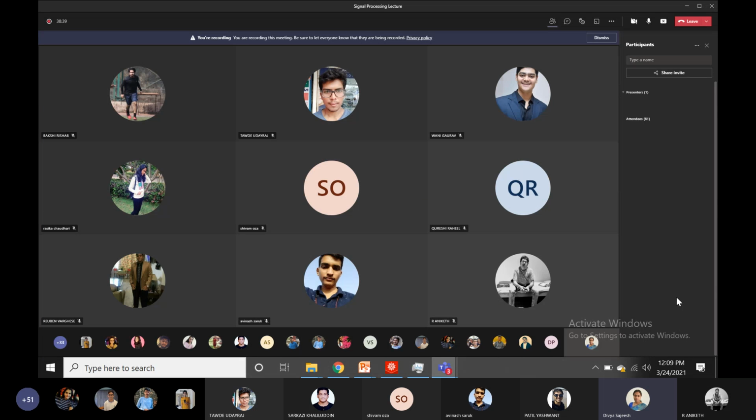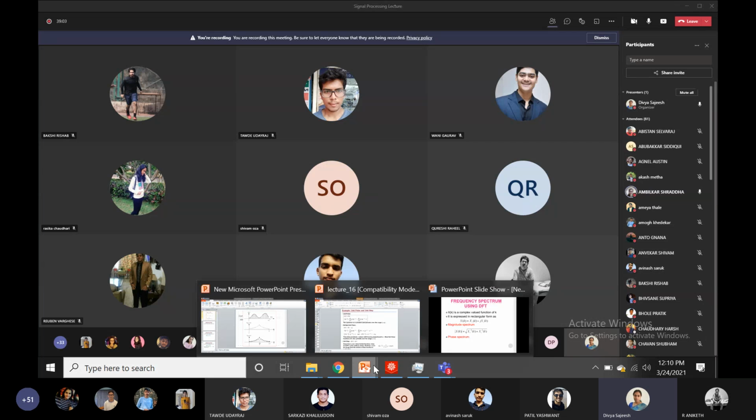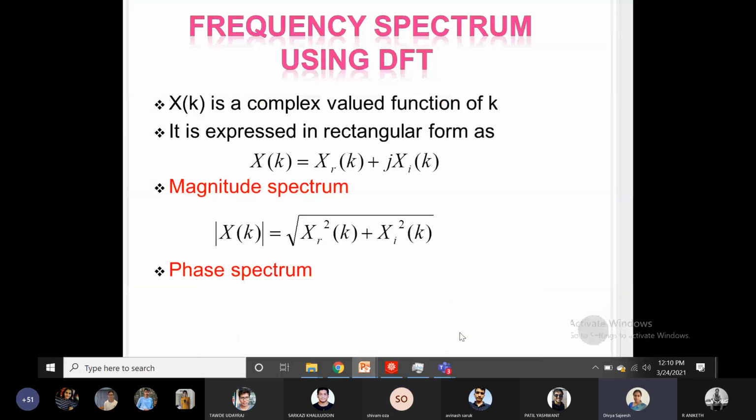Shraddha. Yes, ma'am. Can you tell me what is phase spectrum? Yes, tan inverse of Xi by Xr. Imaginary part upon the real part will give you the phase spectrum.